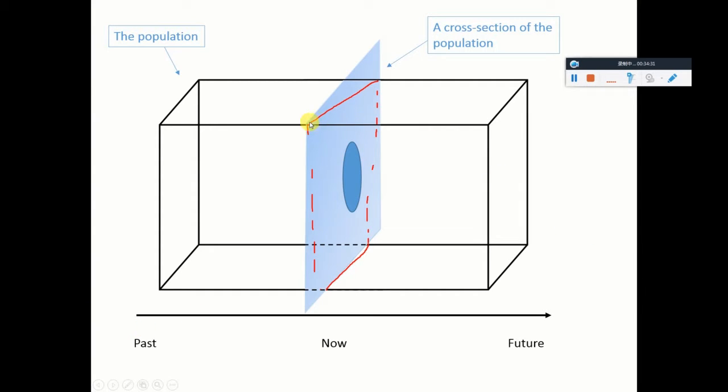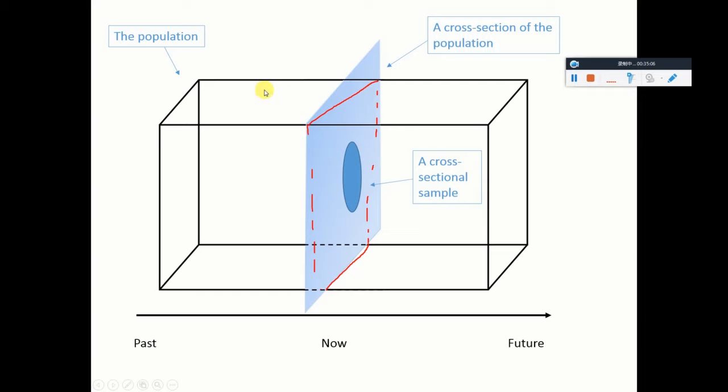Further, let's draw a subset from this population. We'll obtain a cross-sectional sample, right? This square thing will be a cross-sectional sample because it's a subset of individuals from a cross-section of the population, right? There are other parts of the population here or here that this plane does not touch upon.